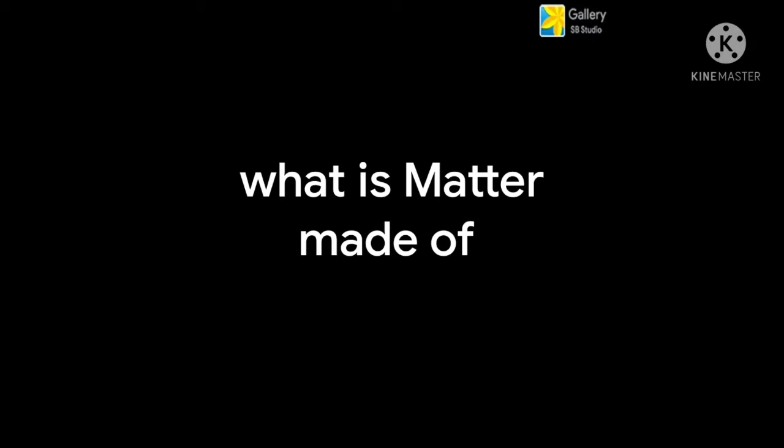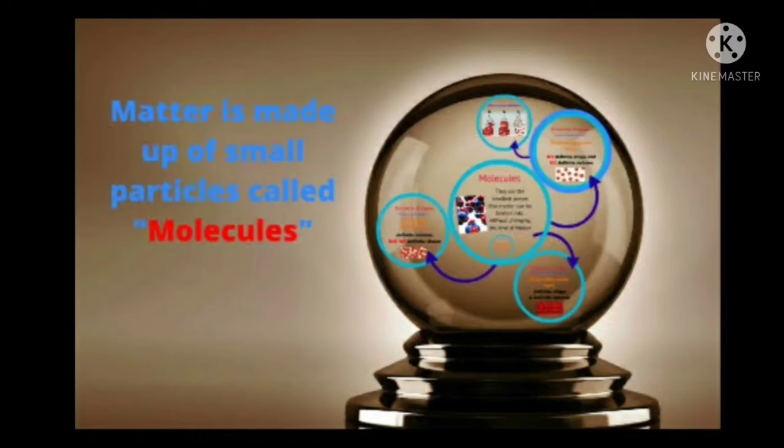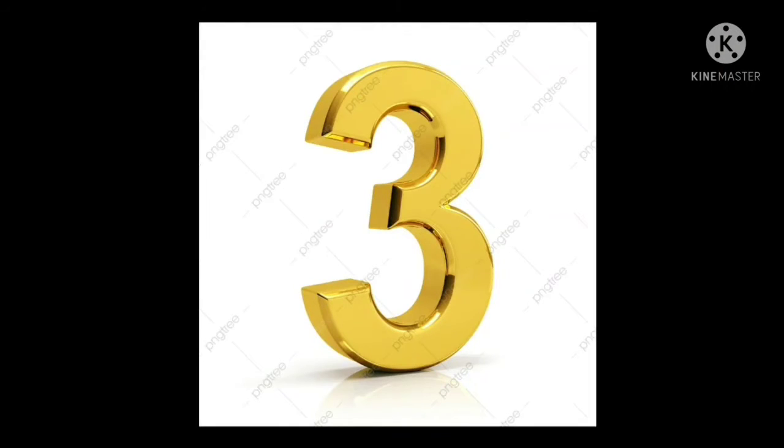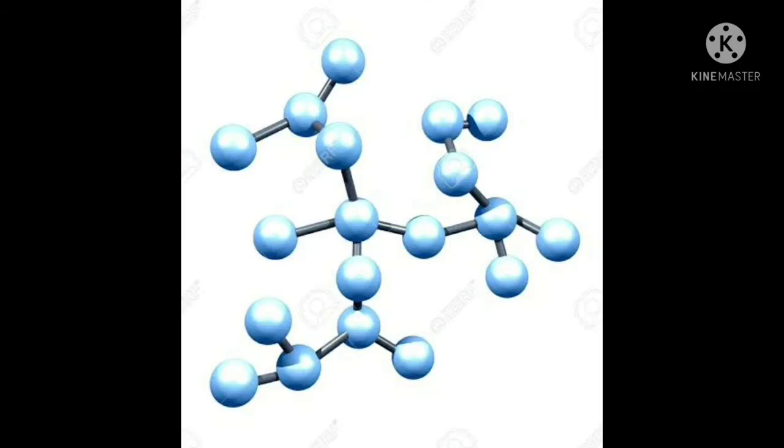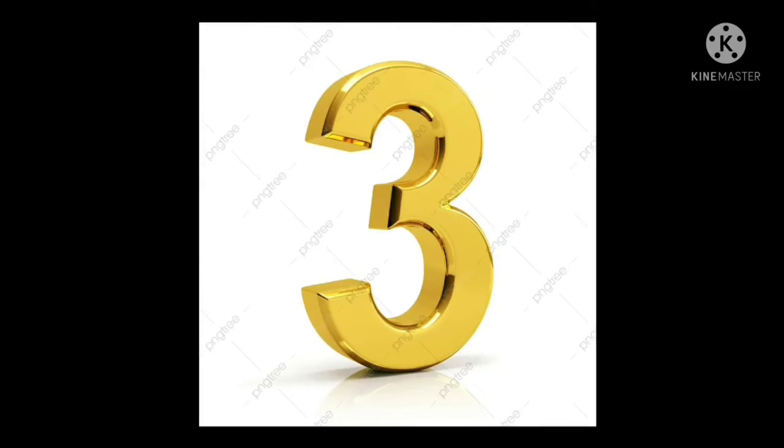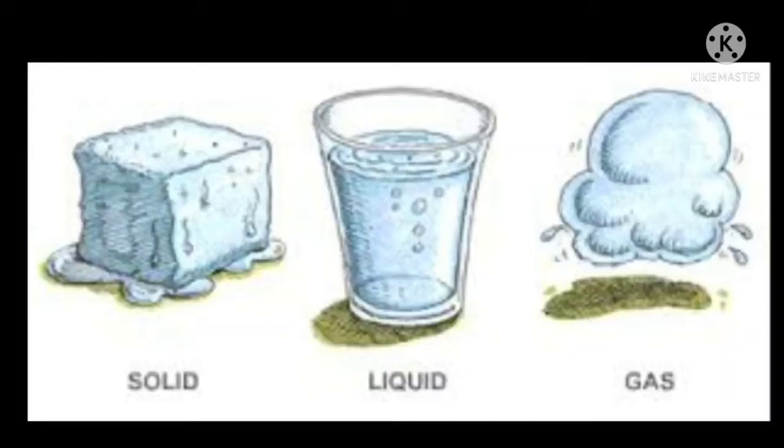What is matter made up of? Matter is made up of very tiny particles called molecules or atoms. So, based on the arrangement of molecules in any substance, matter exists in three states. This depends on the arrangement of molecules in an object. What are three states? Three states in which matter exists: solids, liquids and gases.